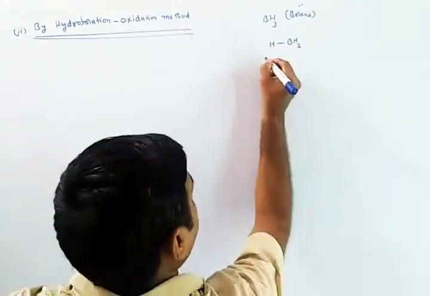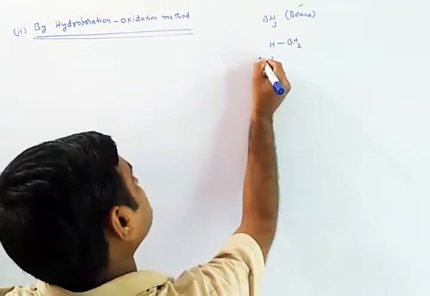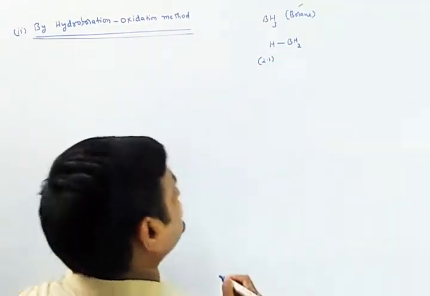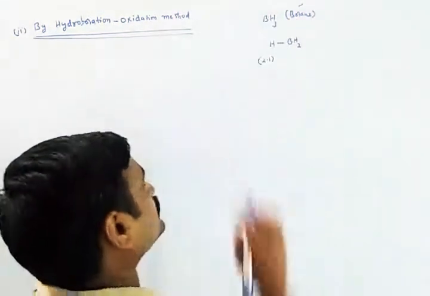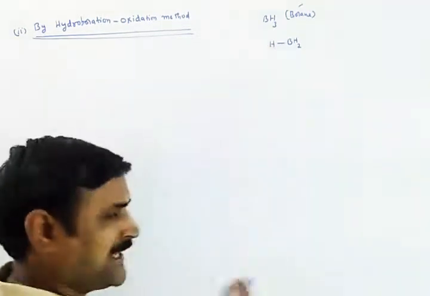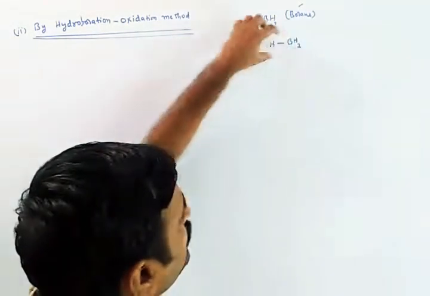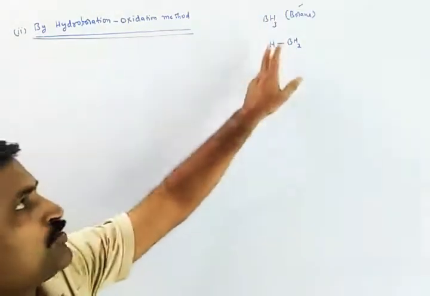As you know, hydrogen's electronegativity is 2.1 and boron's is 2.0. Everybody knows that a small difference is there in the electronegativity of hydrogen and boron.